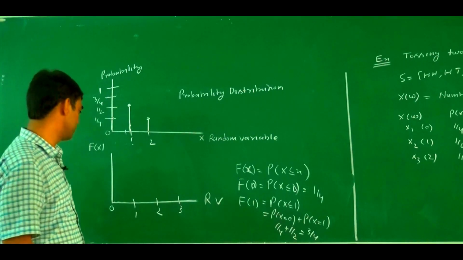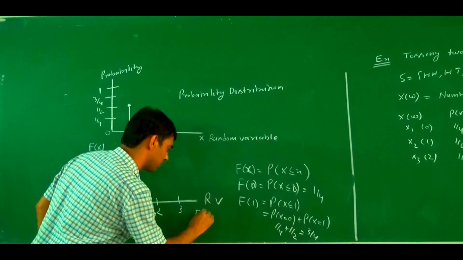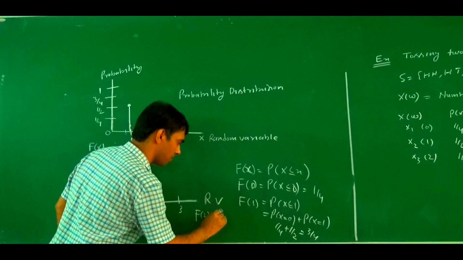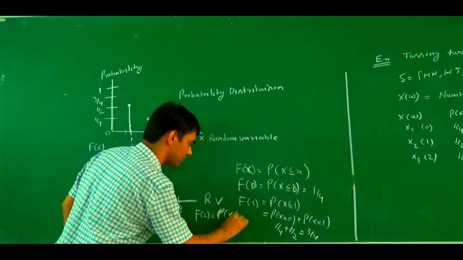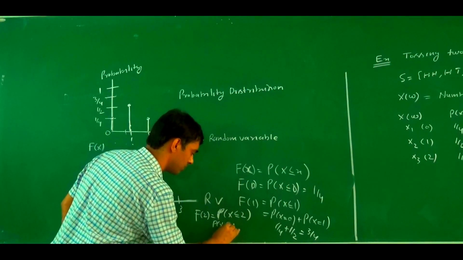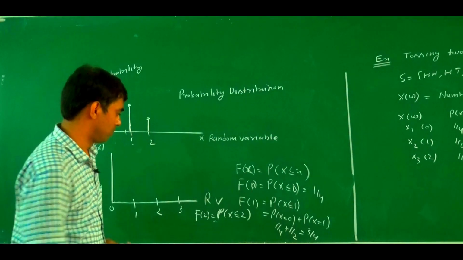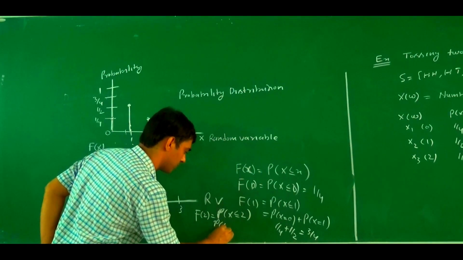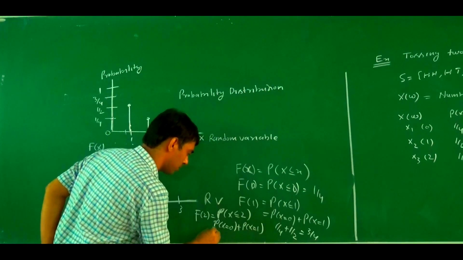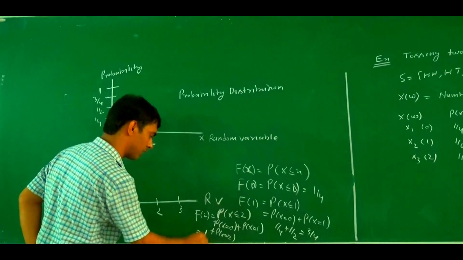What is the value of F(2)? Similarly, if we talk about F(2), F(2) becomes probability of X less than or equal to 2. This is probability at X equals 0 plus probability at X equals 1 plus probability at X equals 2. What is the value? The value becomes 1.